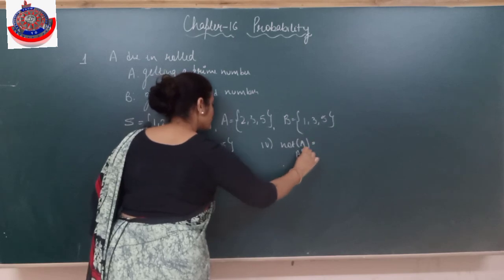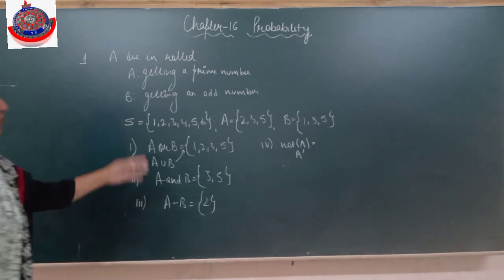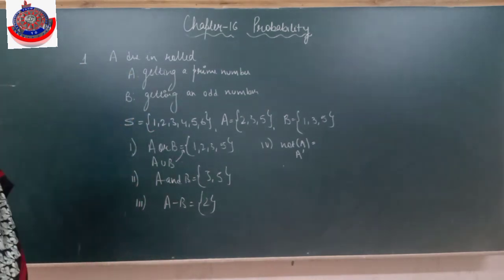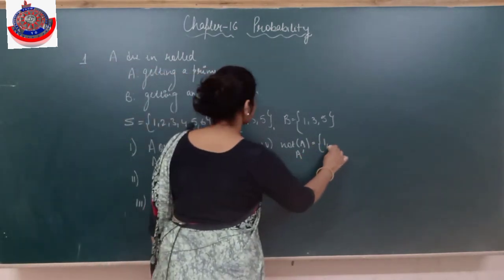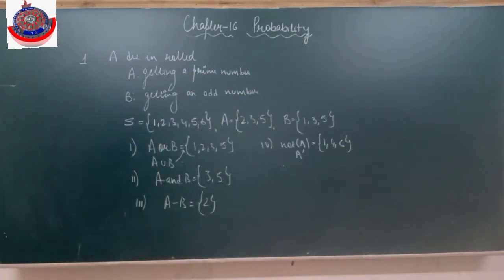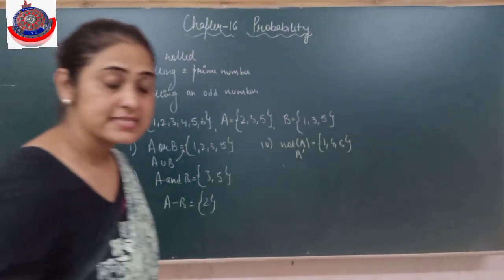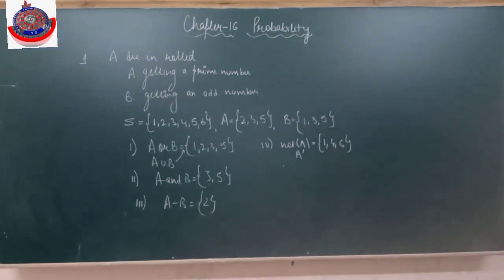And fourth, not A. Not A means I need to find A complement. That means elements of the universal set, that is the sample space, which are not in A. Which are the elements of the sample space which are not in A? 1, 4, 6. That will be 1, 4, 6. Is this clear to everyone? Very, very important topic. Alright. I hope types of events and algebra of events are clear to everyone.